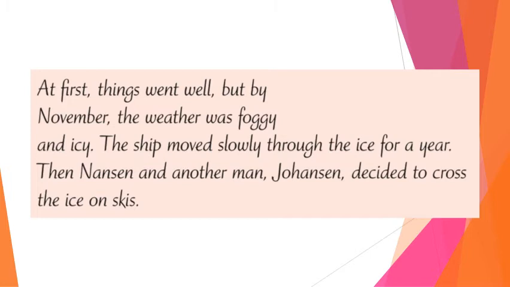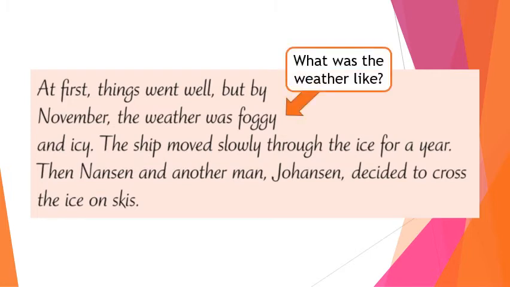Okay, what information do we see in this second paragraph? We can see here what the weather was like, which is important to this story because they're taking a boat to the North Pole. So if the weather is foggy and icy, then we can see the ship moved slowly, so it caused a problem. So here it's important to talk about the weather.